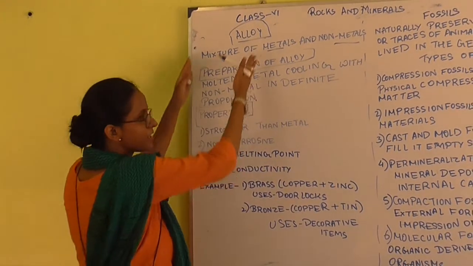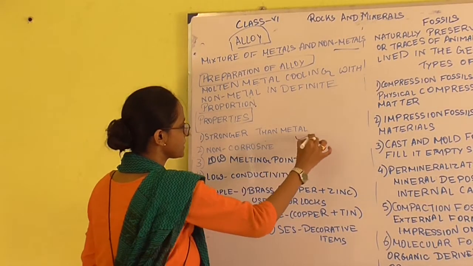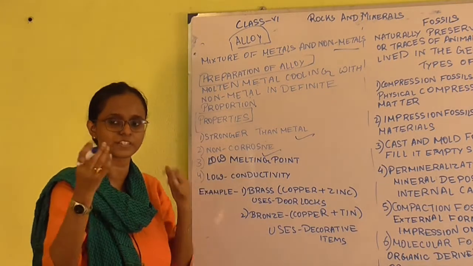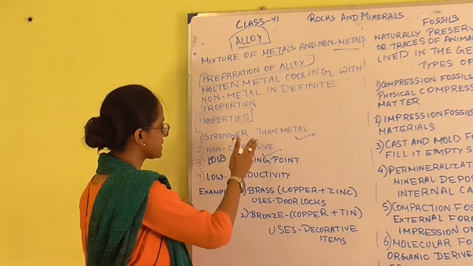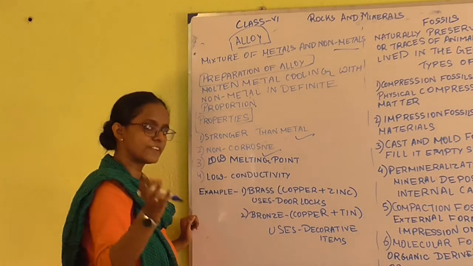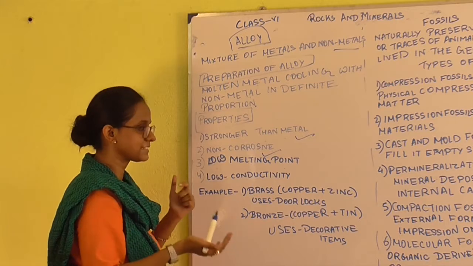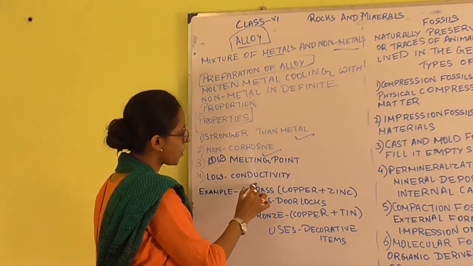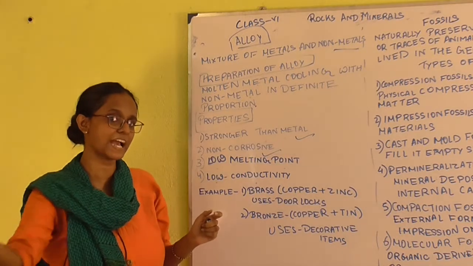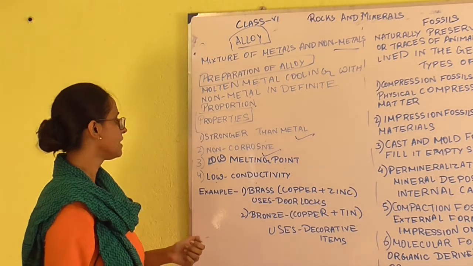Okay, now we have learned about alloys. What are the properties of alloys? Alloys are stronger than the pure material. They are non-corrosive. Whenever we use a metal, there is a risk of corrosion, which does not happen in the case of an alloy. Next, low melting point. An alloy has a very low melting point, which is a disadvantage. Next, low conductivity, meaning an alloy cannot conduct electricity well as metals do. We can use metal substances for conduction of electricity.